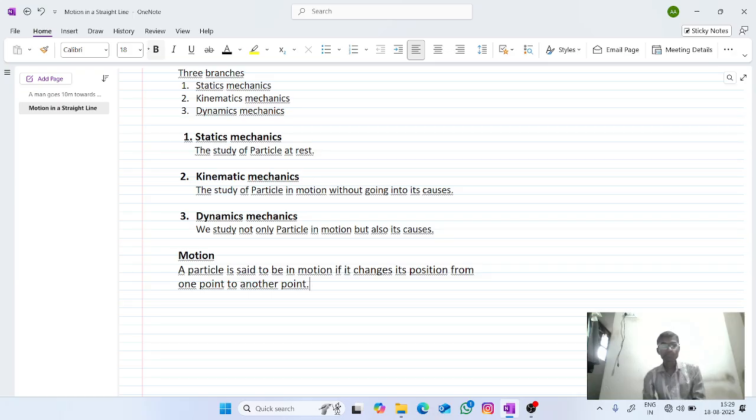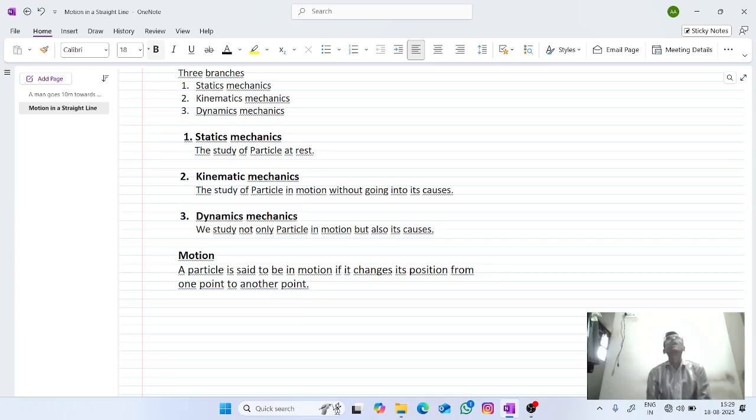Okay, so here I have said a particle is said to be in motion if it changes its position from one point to another point. So for example, let us consider I am sitting in a car. Now I will go to some shop from my home in the car. So the initial point was my house, and the final point is the shop. So it has changed its position with respect to its surrounding and with time. Then you can say that the particle is in motion.